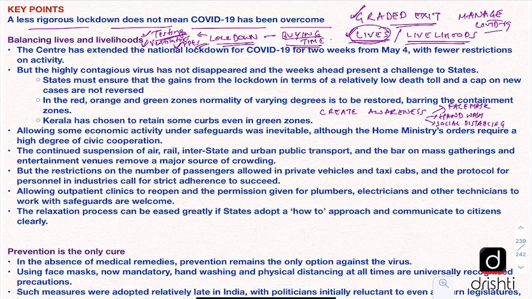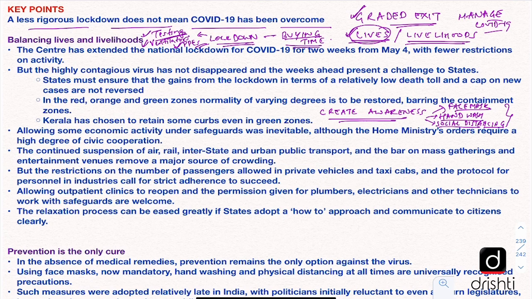And also this period of lockdown has been utilized by the government to create awareness among the citizens about face masks, about hand washing, about social distancing, how all these are needed to prevent COVID-19. And these will be very important for managing COVID-19 now.